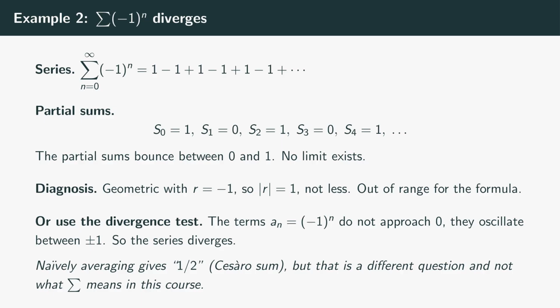Easier diagnostic: the terms themselves don't go to 0. (-1)^n stays at size 1 forever, just flipping sign. If your terms don't shrink, your partial sums can't possibly settle down. That's the divergence test, coming next.